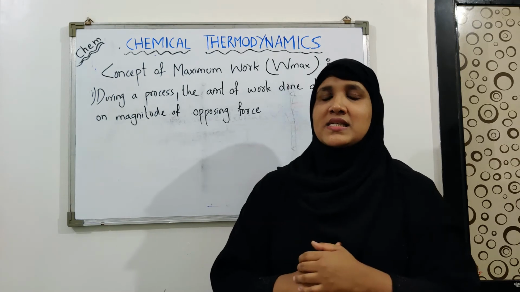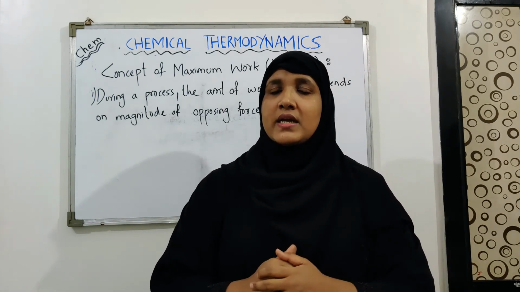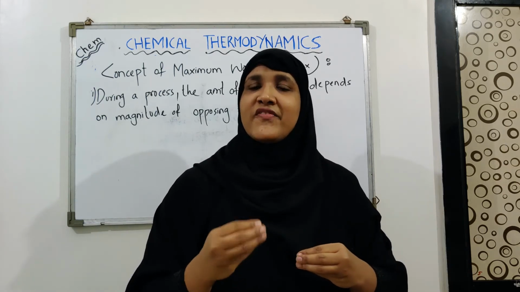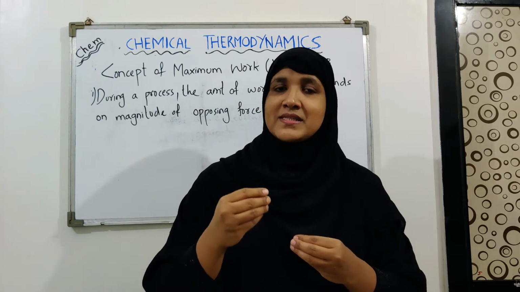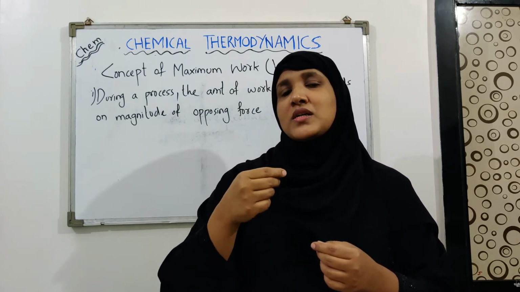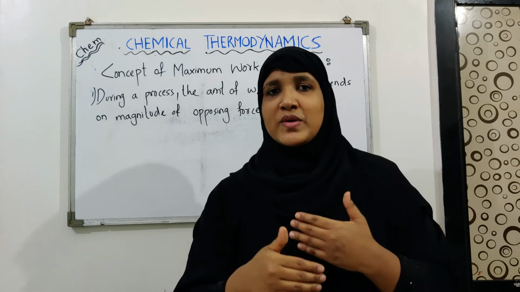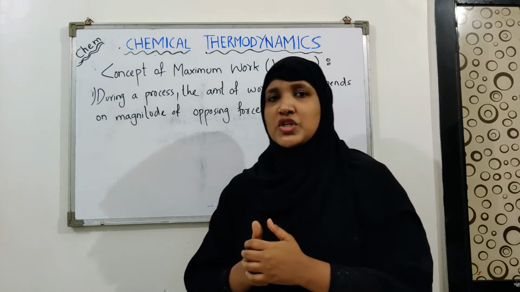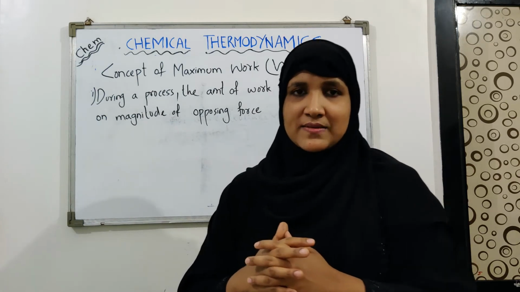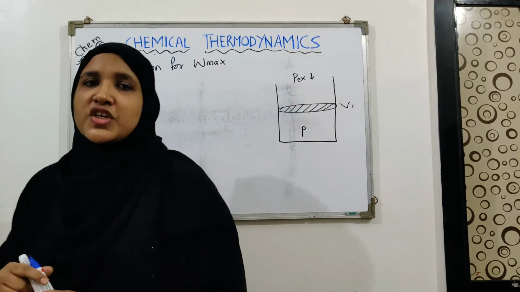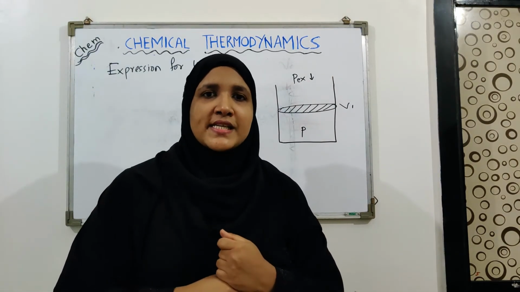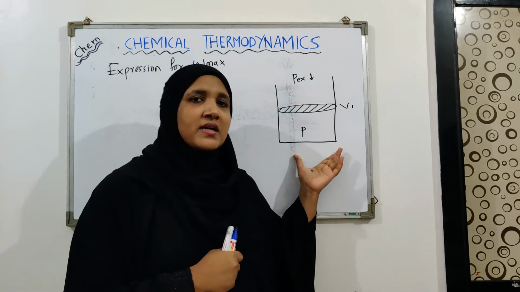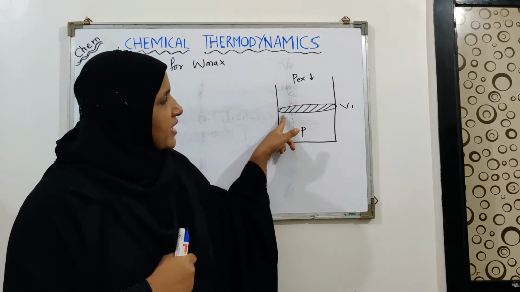And we have also discussed certain features of the reversible processes, that these processes are quite slow and take place in an infinitesimal number of small steps, and during each small step an equilibrium is attained between the system and the surrounding. Okay, so for finding the equation also, let us assume a system. For deriving the expression of Wmax, let us assume that we have n mole of an ideal gas enclosed in a container that is fitted with a piston.